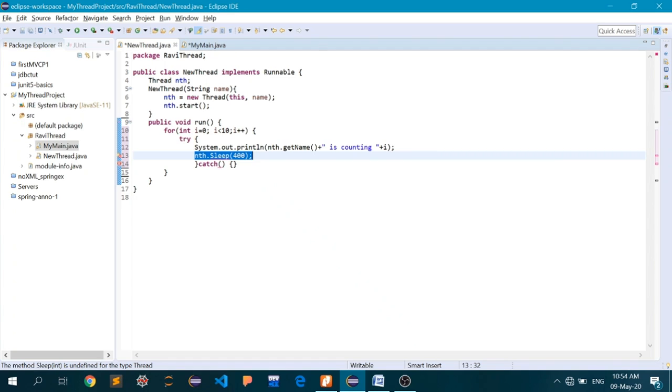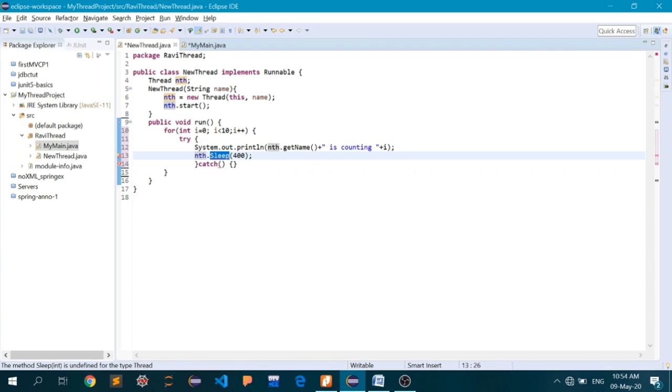As you know, the processing speed of CPUs nowadays is quite high, so you won't be able to see how more than one thread is executing simultaneously, or how the concurrency is actually happening in your Java application. So to make things slow, I have implemented this method, nth, that is the object, dot sleep.